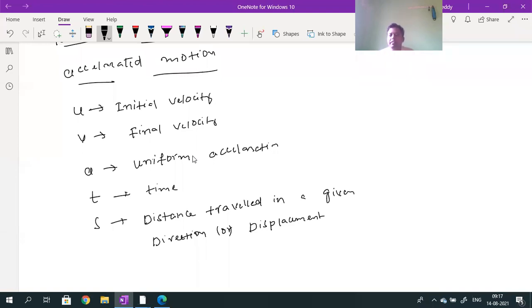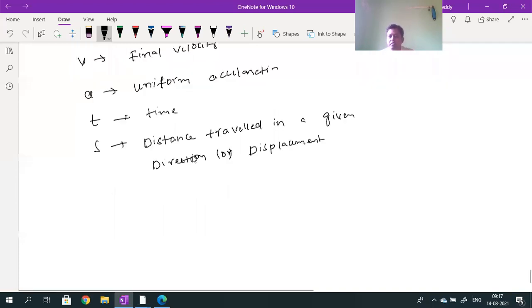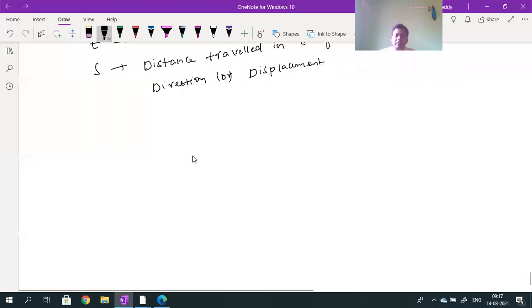Actually, what is the meaning of kinematics? It is a branch of physics which deals with the bodies which are in rest position and which are moving with a uniform acceleration. So the first equation of motion is given by V is equal to U plus at. These equations are very, very important. This equation gives the relation between initial velocity, final velocity, acceleration and time.